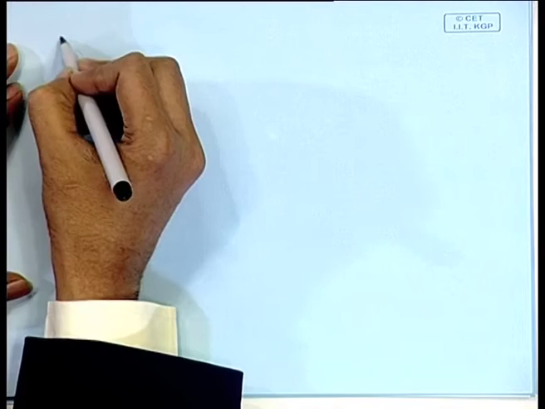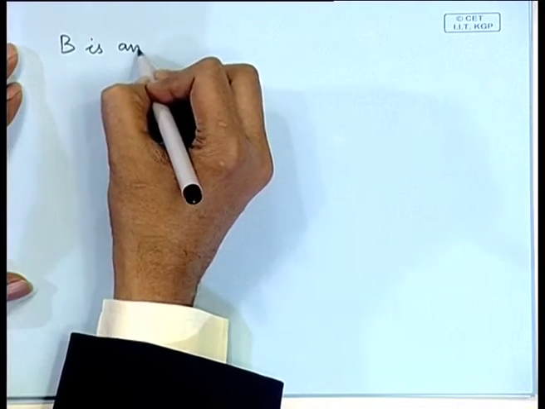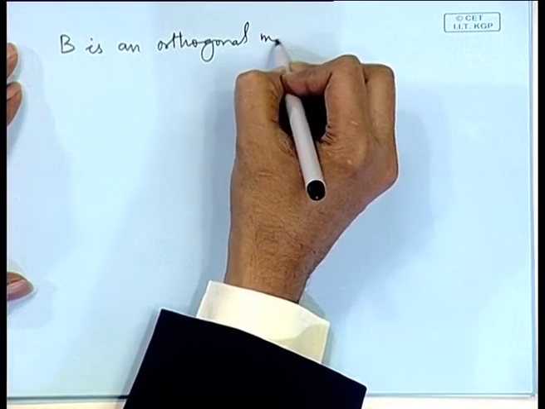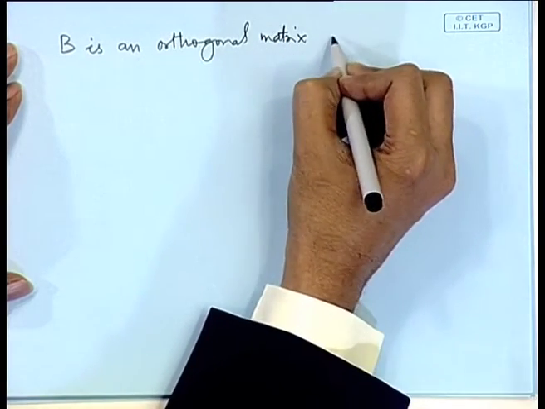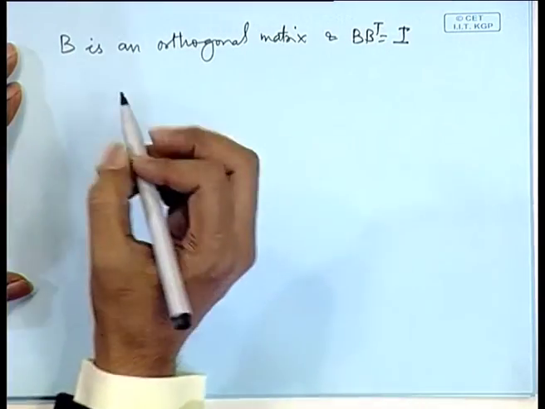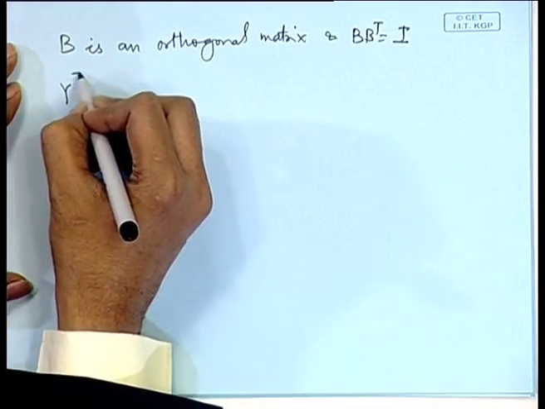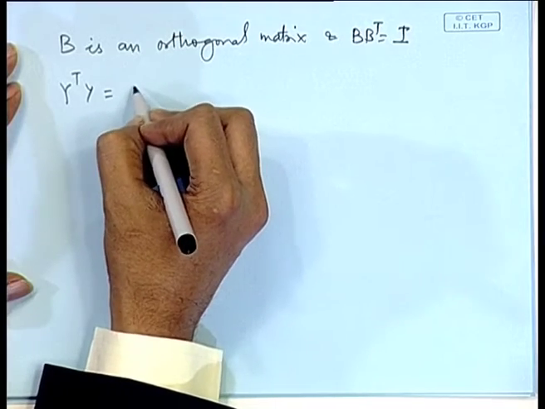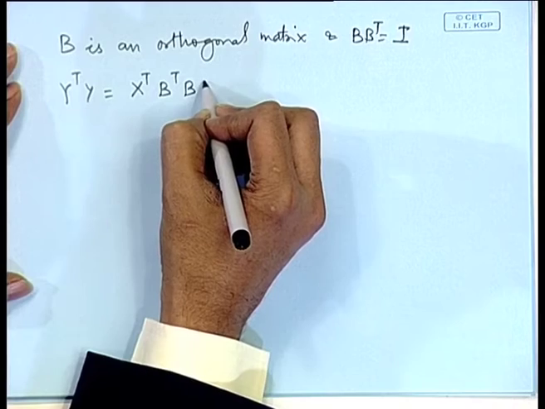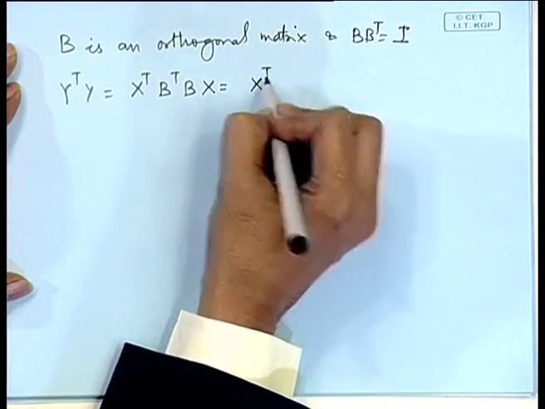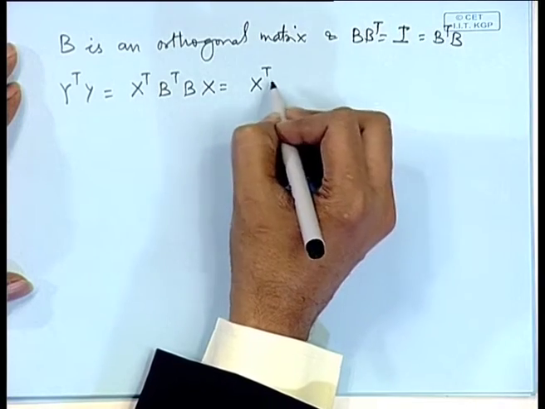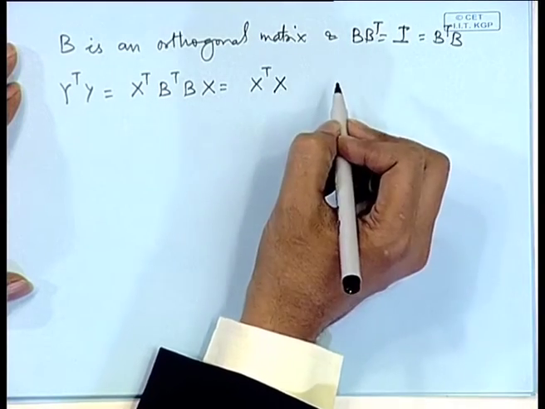So, we have B is an orthogonal matrix and we have B B transpose equal to identity matrix. So, if I consider y transpose y, then that is equal to x transpose B transpose B x, that is equal to x transpose x.